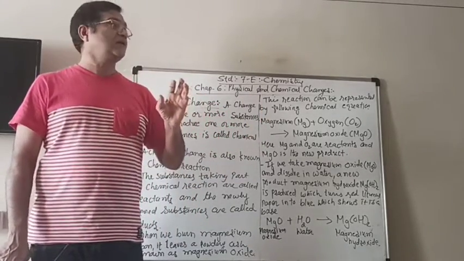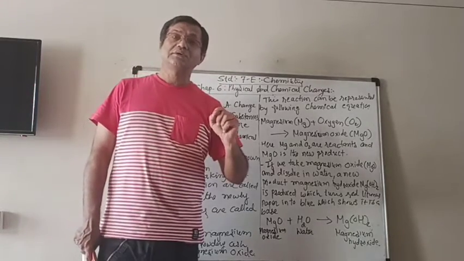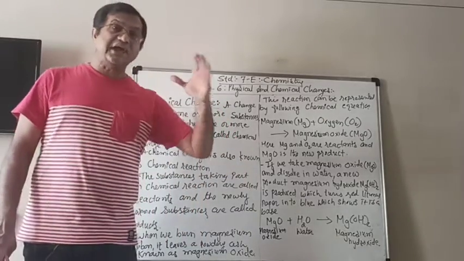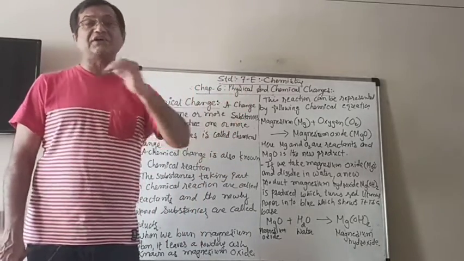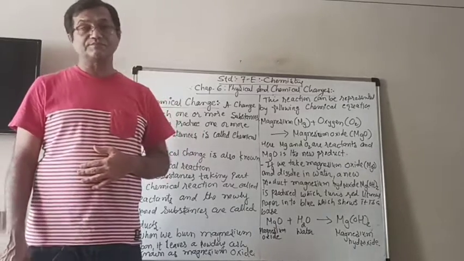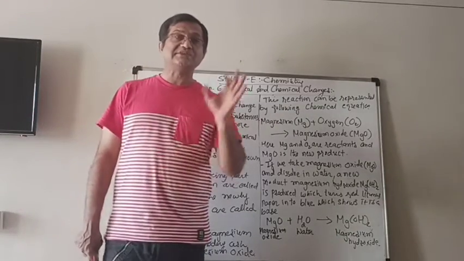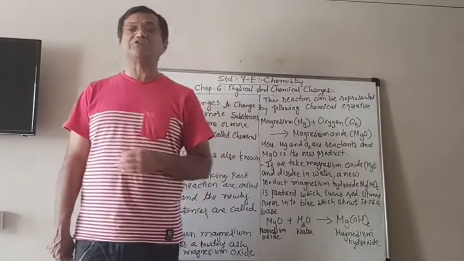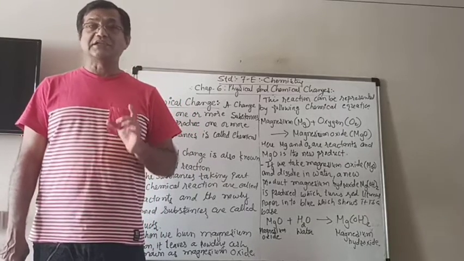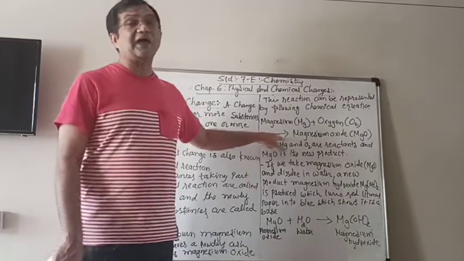And that chemical reaction is shown by writing an equation. And that equation is different from the equation that we learn in mathematics. In mathematics we learn the equation in which there is an equality sign between them. But here there is no equality sign, but an arrow.